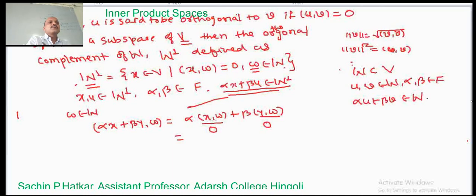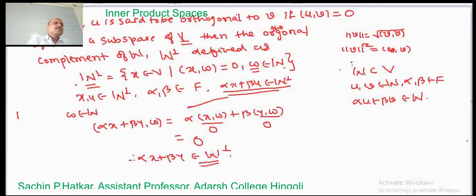So this is equal to 0. This shows that alpha x plus beta y is a member of the complement of W, and hence the complement of a subspace W is also a subspace of an inner product space.